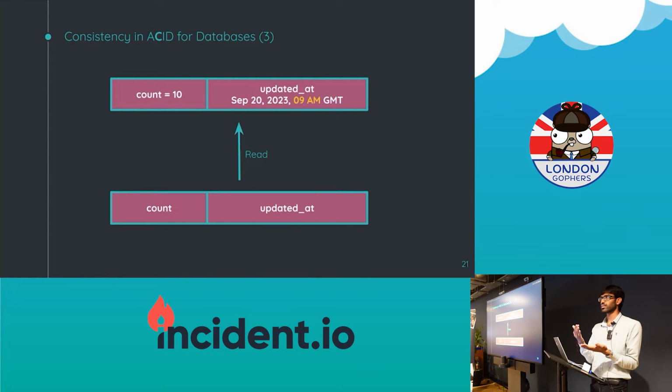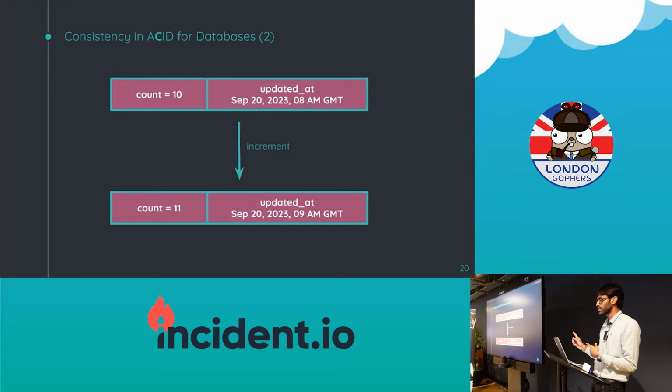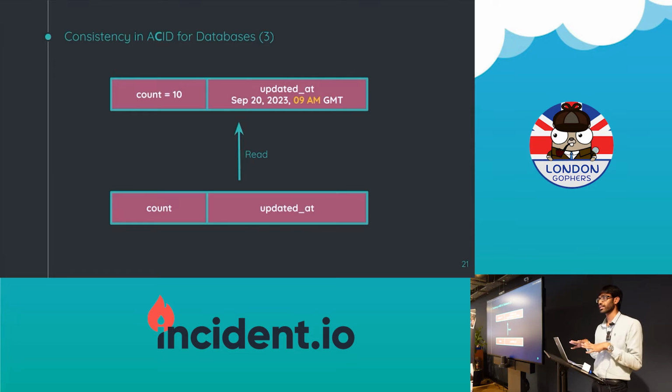If I did an update, it was 11 at 9 a.m., not at 8 a.m., right? So it should be 10 at 8 a.m. You can notice this in this slide. So 10 at 8 a.m., 11 at 9 a.m., right? But what I got is 10 at 9 a.m. That's weird, right? We don't expect that to happen in our case, right?